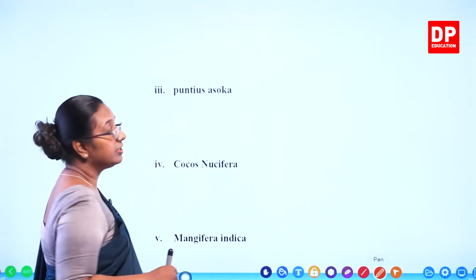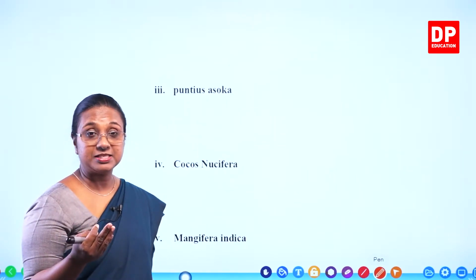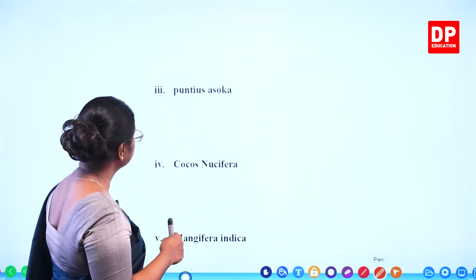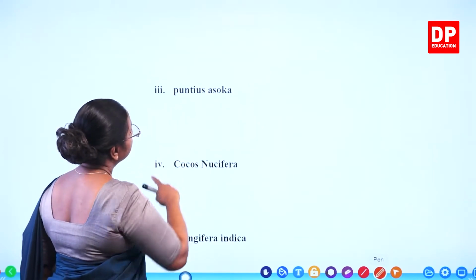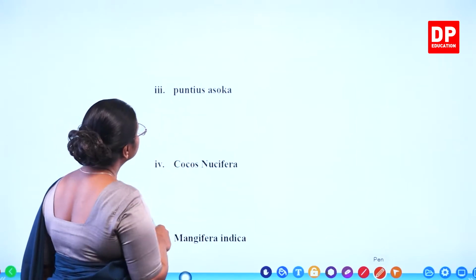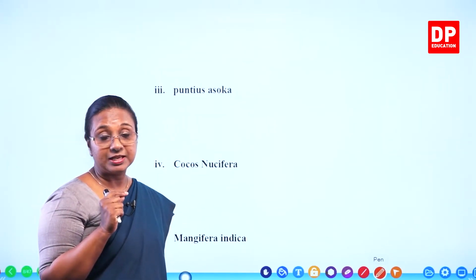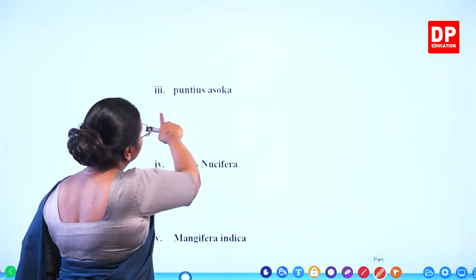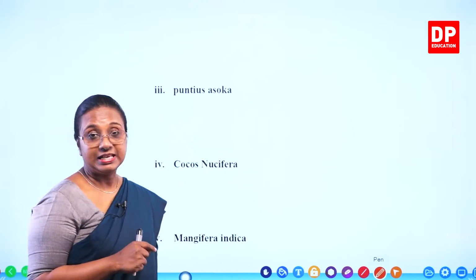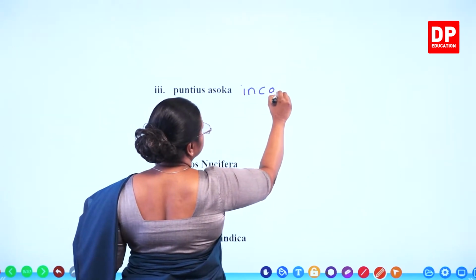As you look at the binomial nomenclature, you know there is a mistake. There are again two mistakes. The generic and specific epithets are okay, but the problem is the first letter of the generic epithet has not been written in capital letter. And also, it has not been italicized. So, again, this is incorrect.